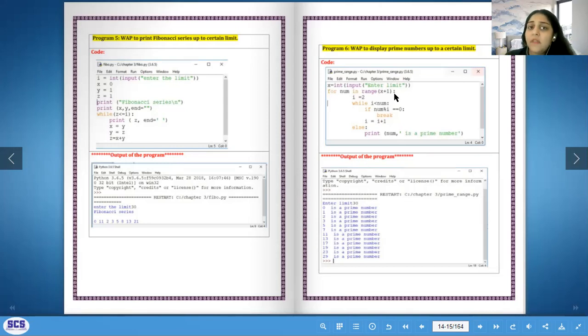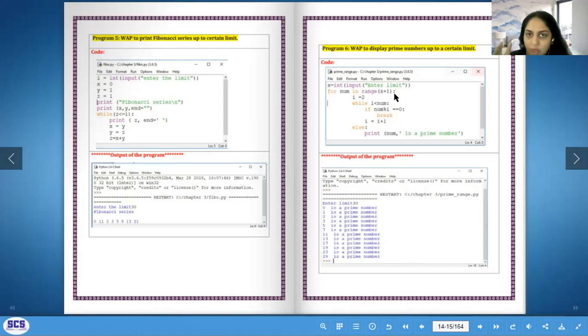Like that, we will keep displaying prime numbers up till a certain limit. So if my limit given by my user is 12, I'm going to start with 0 and 1. For num in range x plus 1. So let's say the user gave me the limit 20. They want us to print all the prime numbers up till 20.